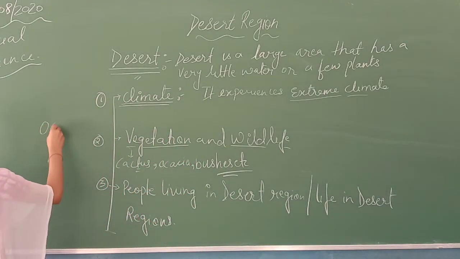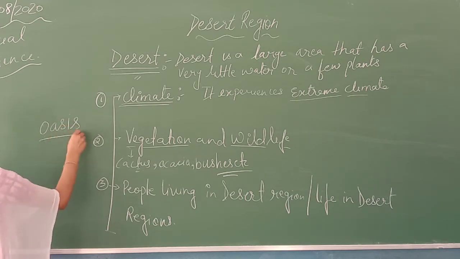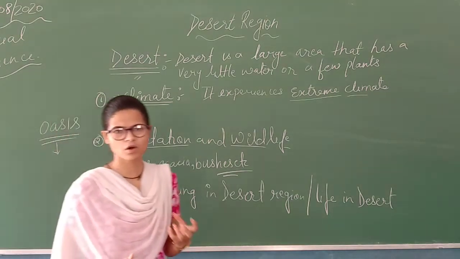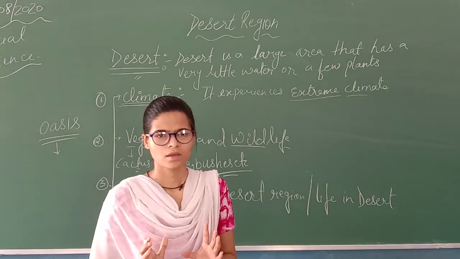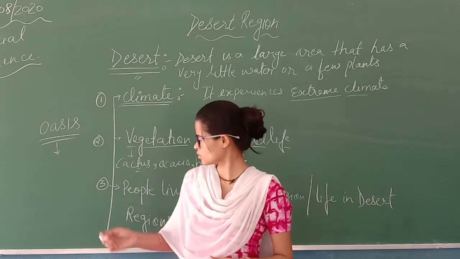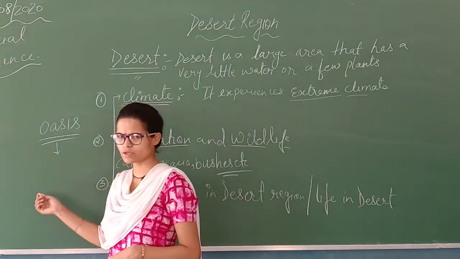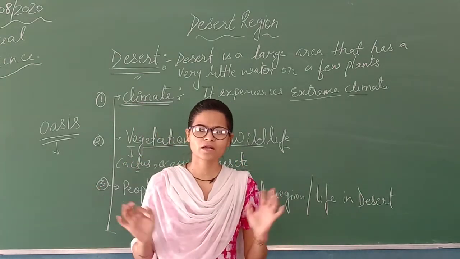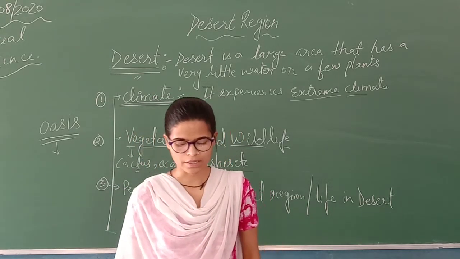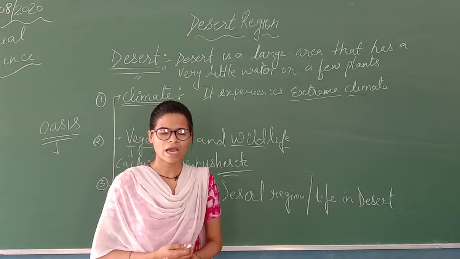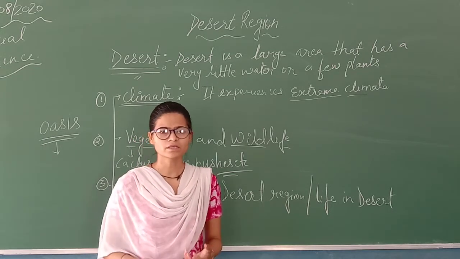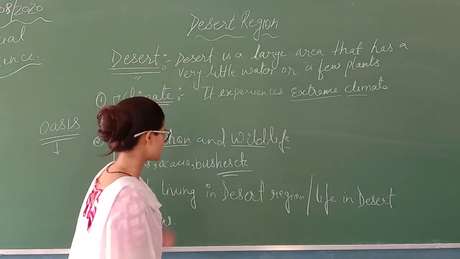Like oasis, this is the spelling of oasis. Now oasis is a very small pond where you will find water, जहाँ पे पानी होता है. ठीक है, so this is a small pond, or a lake of water, which is found in desert area. Then you have wildlife also, or we can say the animals which are found in desert area.